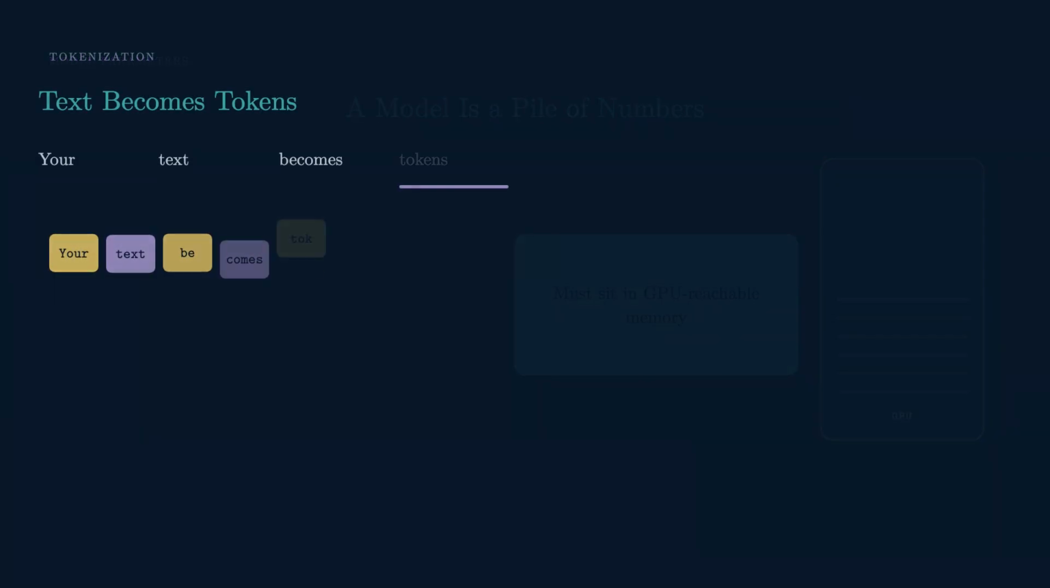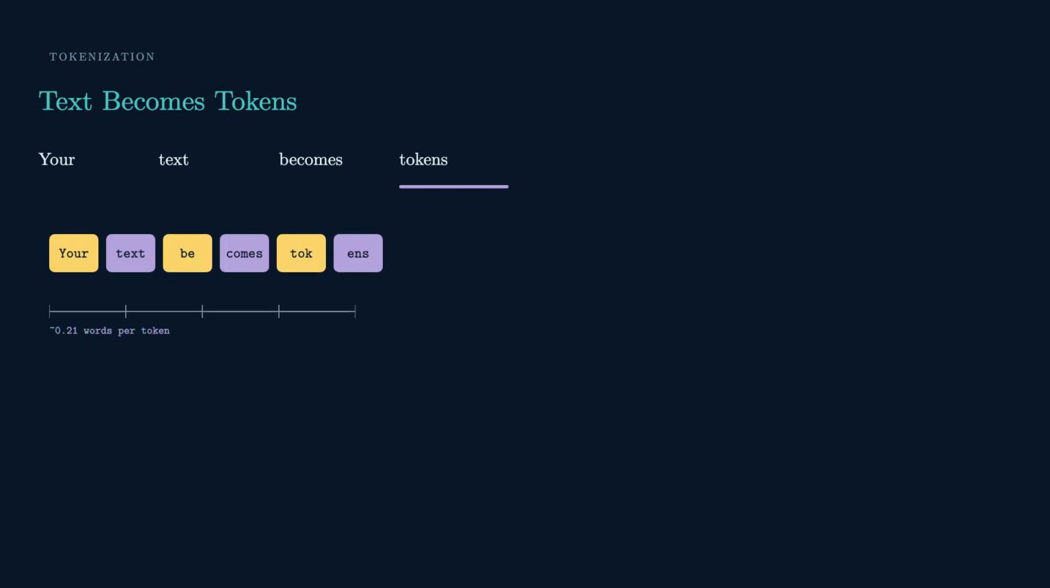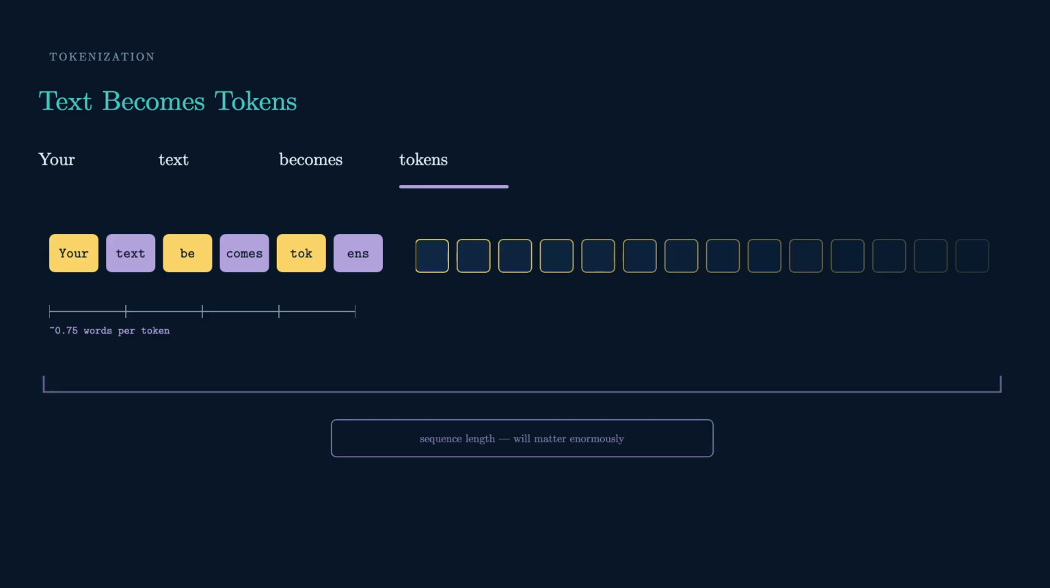Now, what goes into that pile? Your text becomes tokens. Roughly 3/4 of a word each, so 4 words gives you about 3 tokens. The model never sees letters, never has. It only sees a sequence of these things. And hold on to that word, sequence, because its length is about to matter enormously.